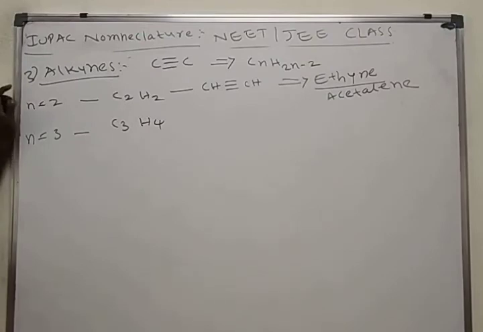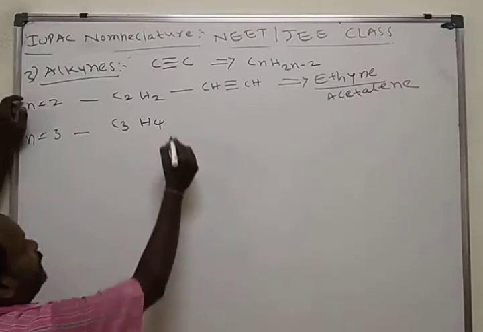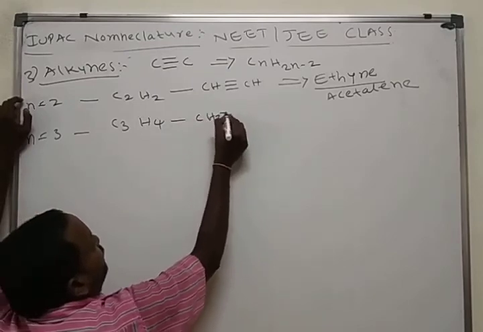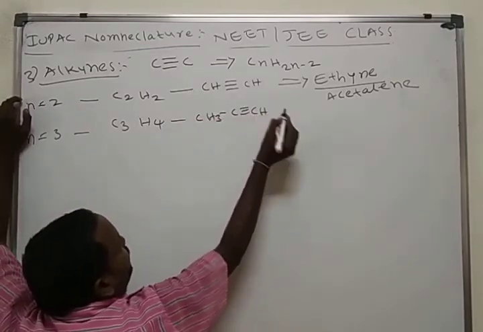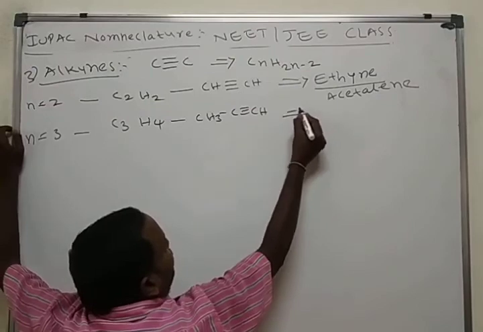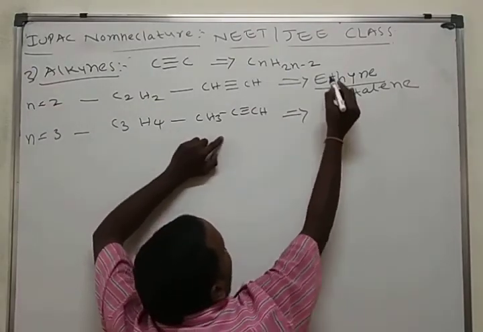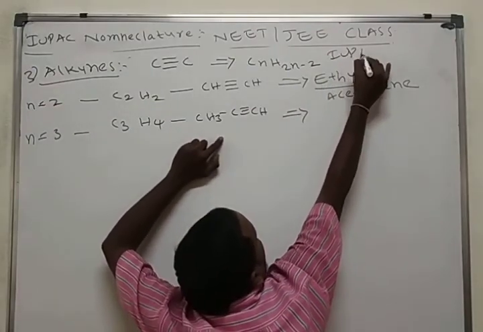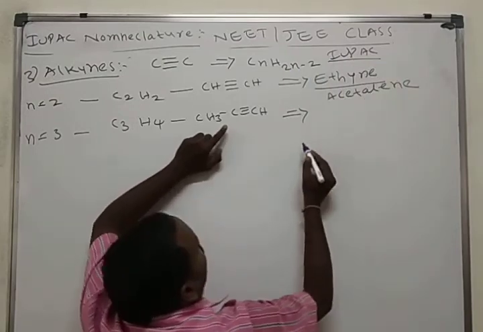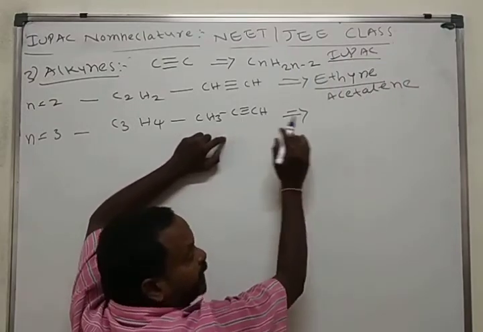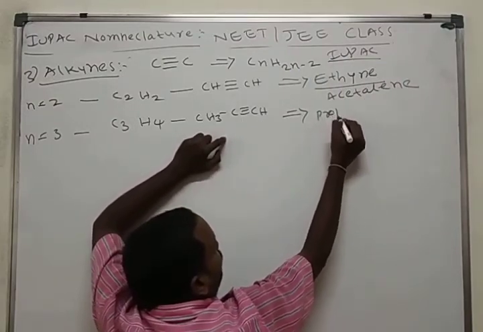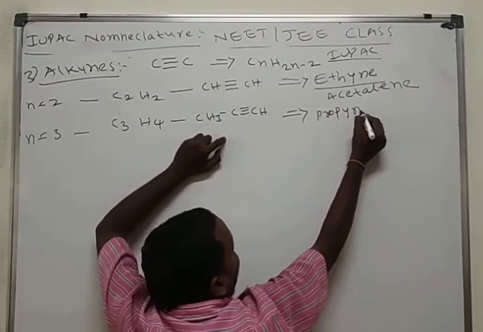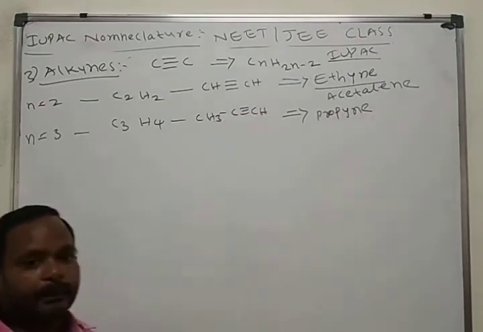C3H4. What is the formula of that one? CH3-C≡CH. What is the IUPAC name of this one? 3 carbon atoms, "prop" and "yne": propyne.